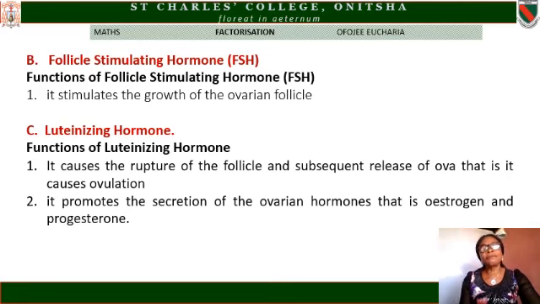Then another female reproductive hormone is the luteinizing hormone. Functions. It causes the rupture of the follicle and subsequent release of ova. That is, it causes ovulation in female animal.